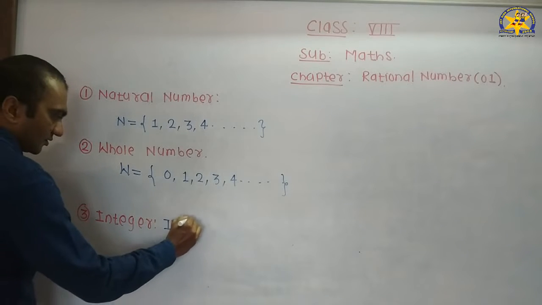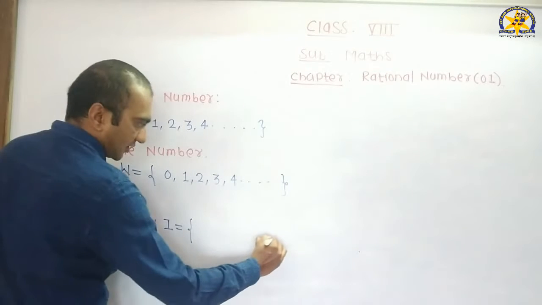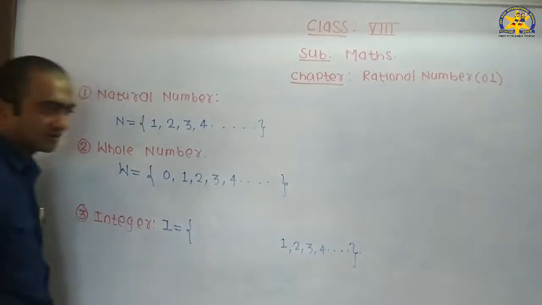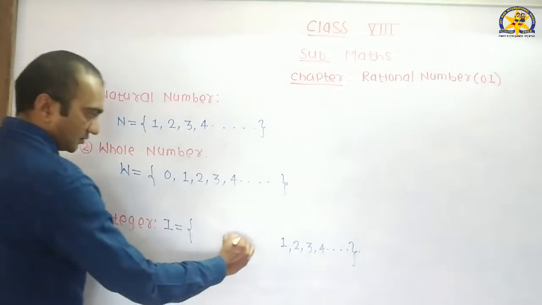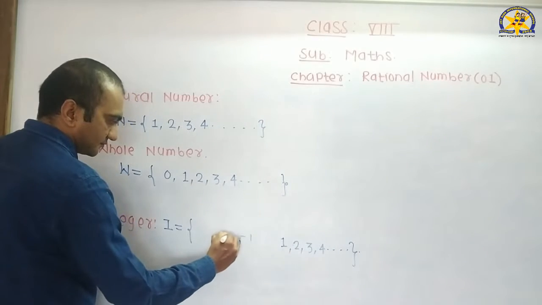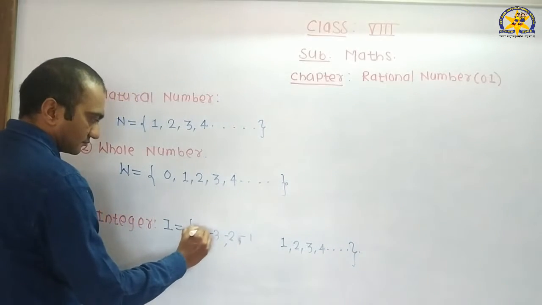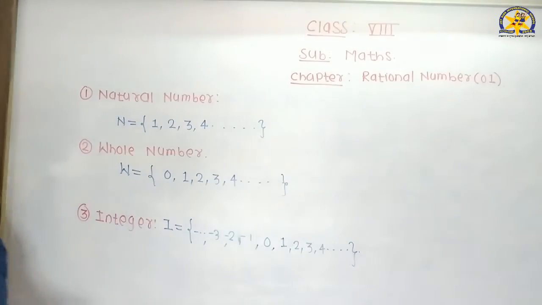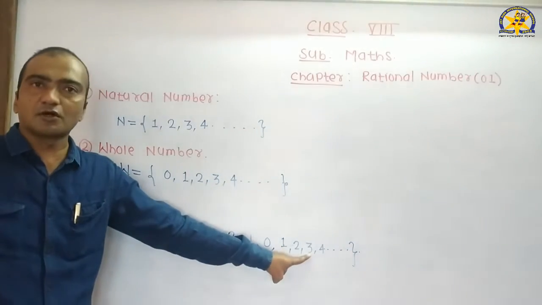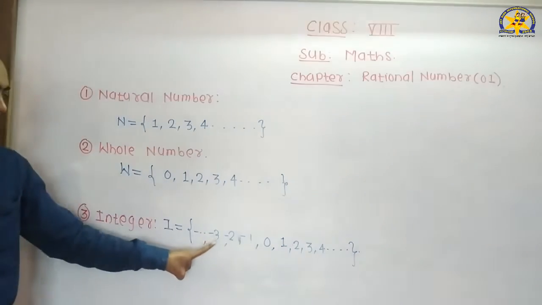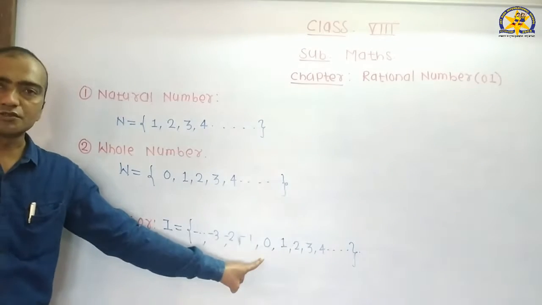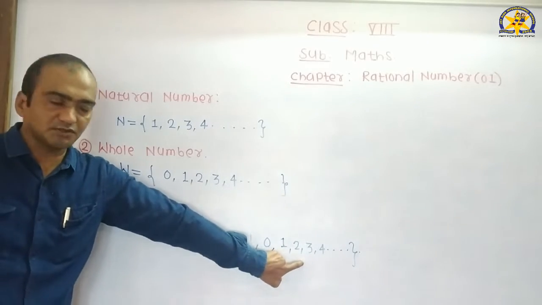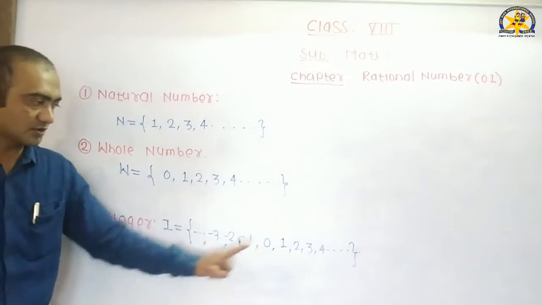Integer is a set which contains all positive numbers, all negative numbers, with 0. Understand? Integer is a set which contains all positive numbers, all negative numbers with 0.